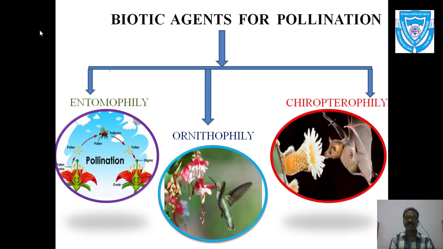And the third category of biotic agent is chiropterophily. Chiropteron means bat. As you know, birds and bats are different, because birds belong to the phylum Aves, while bats are mammals, and hence they are different. So let us discuss these three different biotic agents which are responsible for pollination.